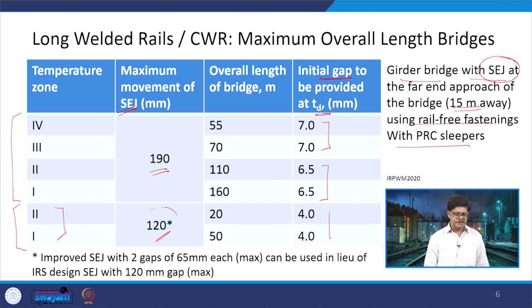Another thing which we can see here is with respect to this 120 mm maximum movement of SEJ. Instead of providing this 120 mm of movement, what can be done is that two gaps of 65 mm each maximum can be used instead of this IRS design SEJ with 120 mm gap. So, this is a change which can be done, and it is better to use it in that form.